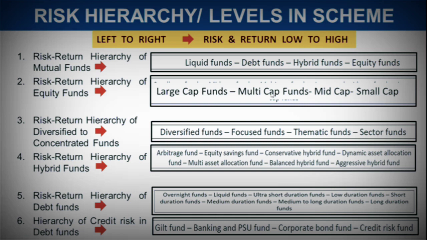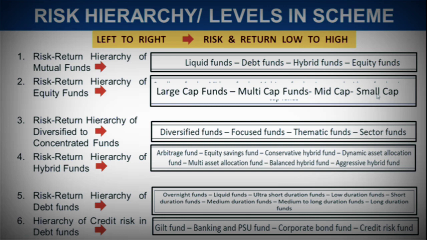Then as we move forward, we can see multi-cap fund. Multi-cap fund invests in all three capitalizations: large cap, mid cap and small cap. So it is a kind of diversified among companies with various market capitalization. And then we can come to mid cap and small cap. So small cap is the one having the highest risk and highest return can be expected if these companies perform according to expectations.